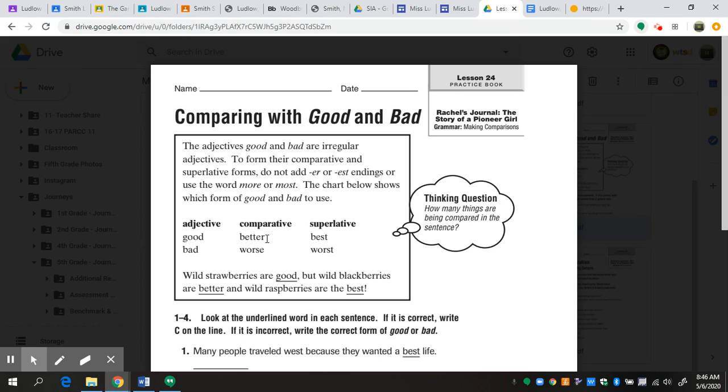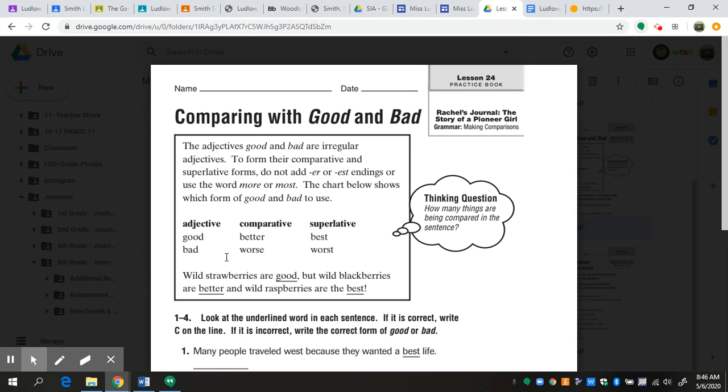To compare it to something, we would use the word better. So we would say chocolate is better than vanilla. And the superlative is saying that chocolate is the best candy in the world. I'm comparing it to all the other millions of types of candies that are out there, and I'm saying chocolate is the best.